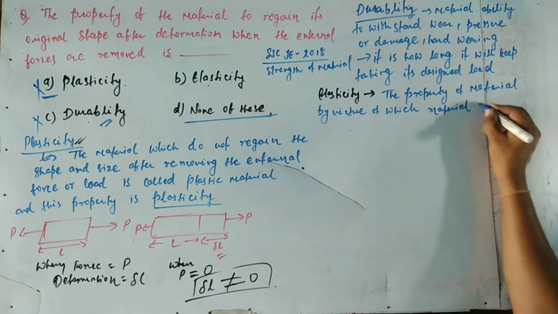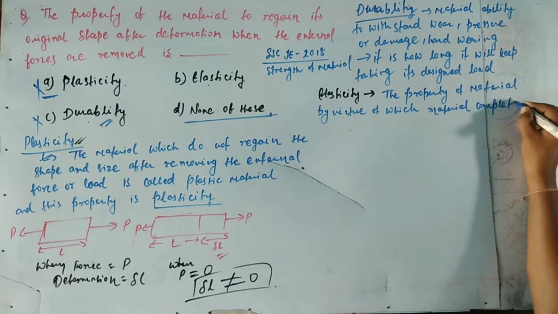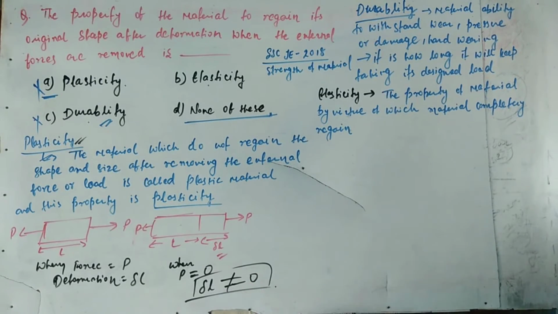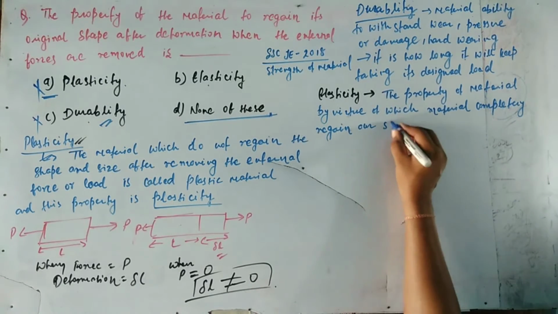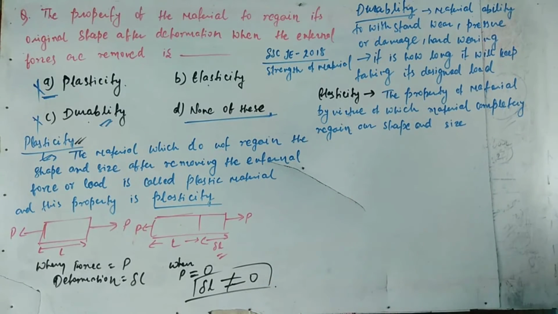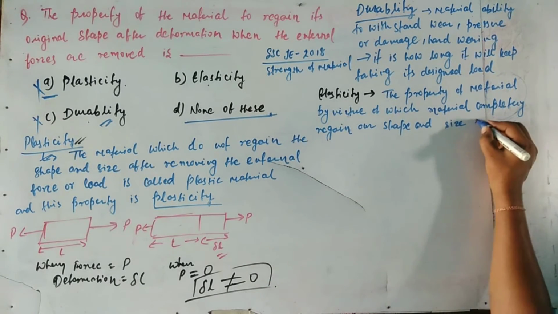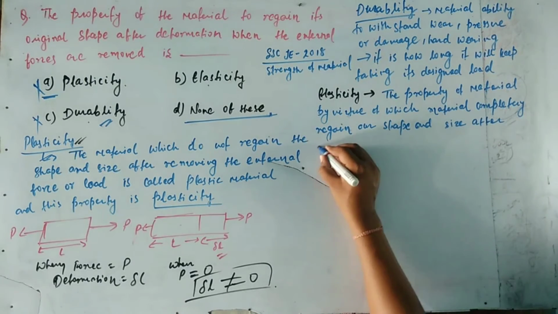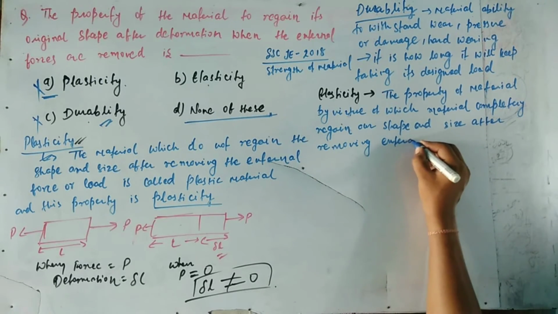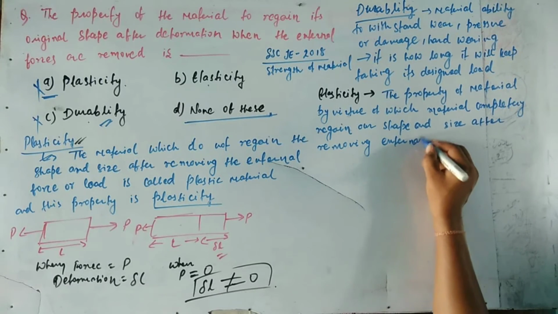But when we remove the forces from the material, the material completely regains its shape and size, and that property is called the elasticity of the material, after removing the external force or load.